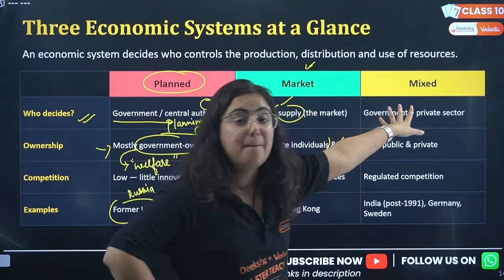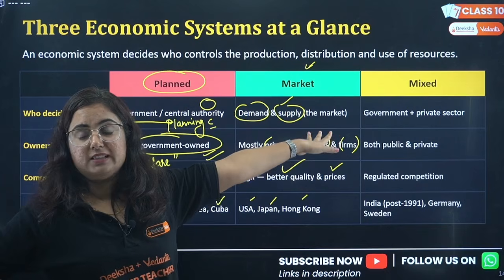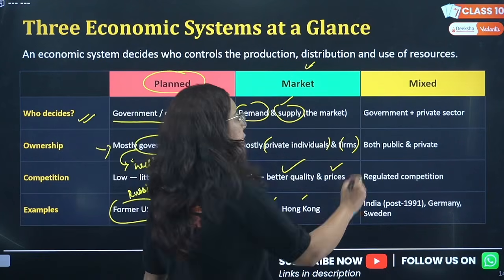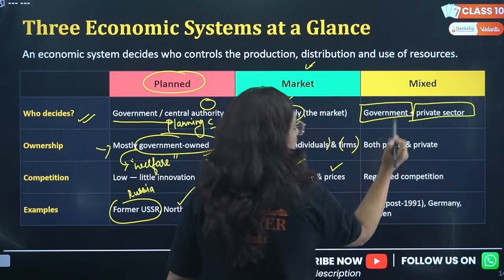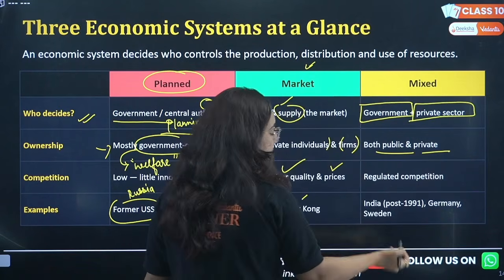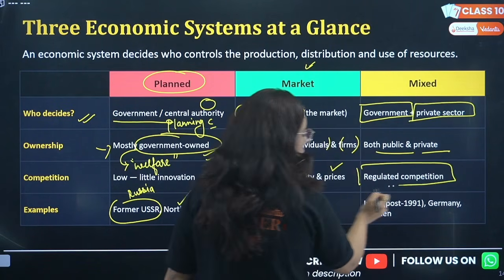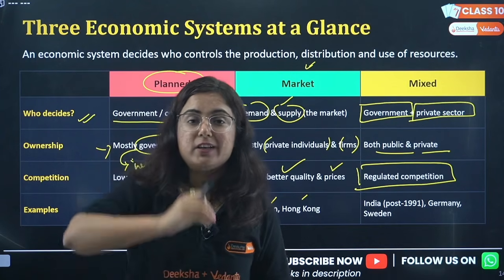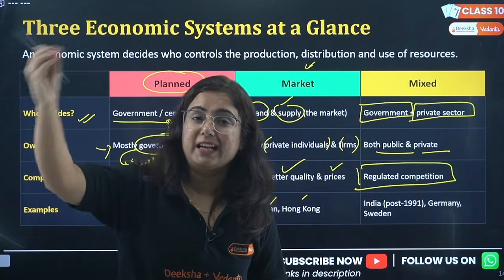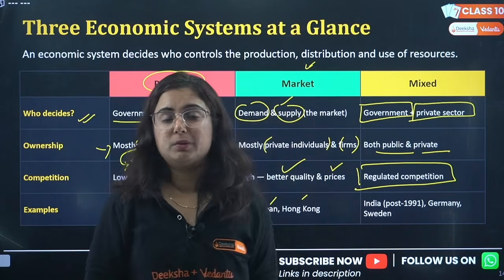That is known as mixed economy, where there is intervention of the government plus the private sector. Both public and private regulate the competition, because if the government feels that it cannot give railways to private individuals, they will make it expensive, which will not be affordable by the people.